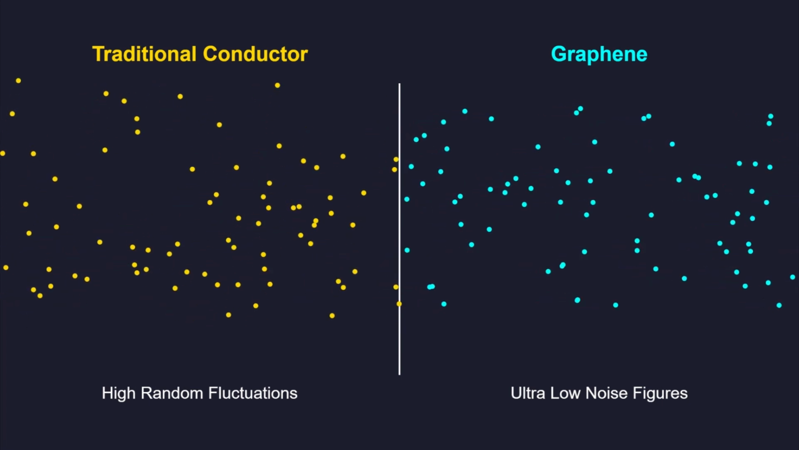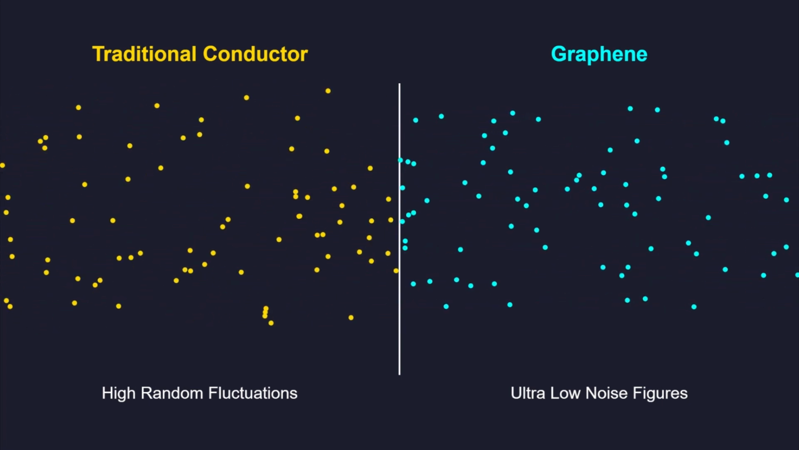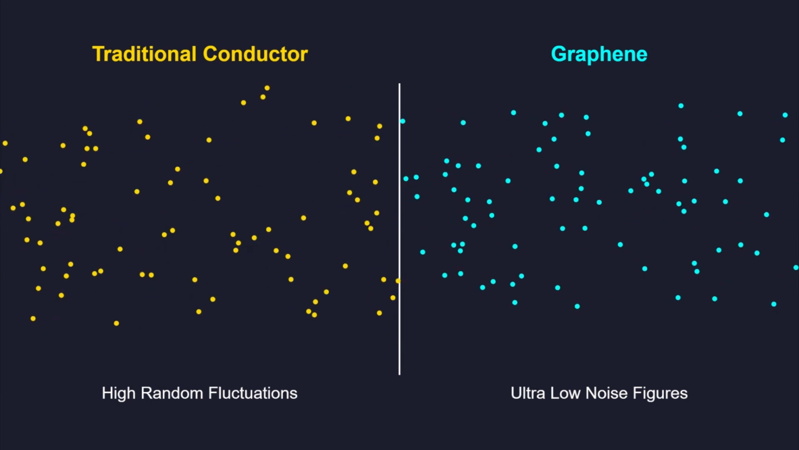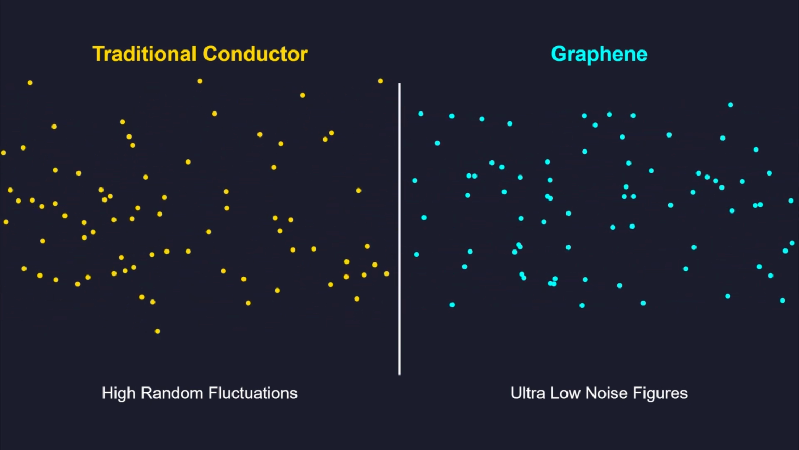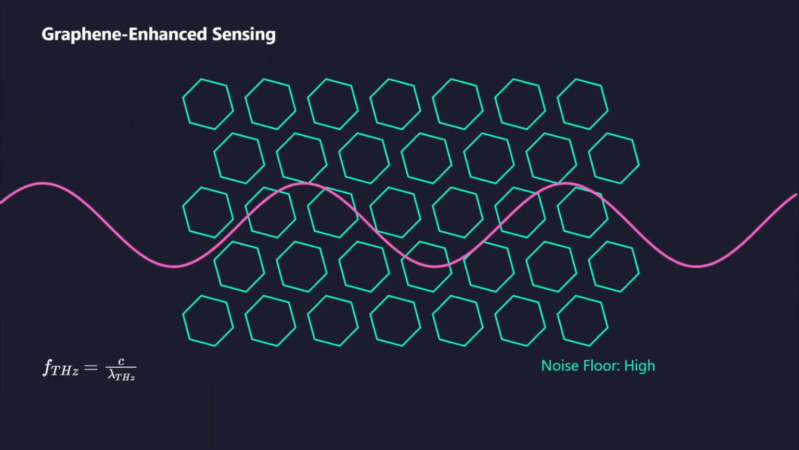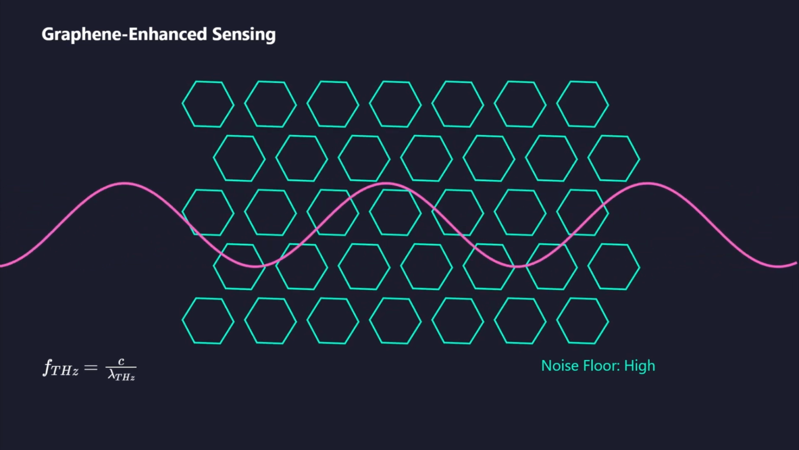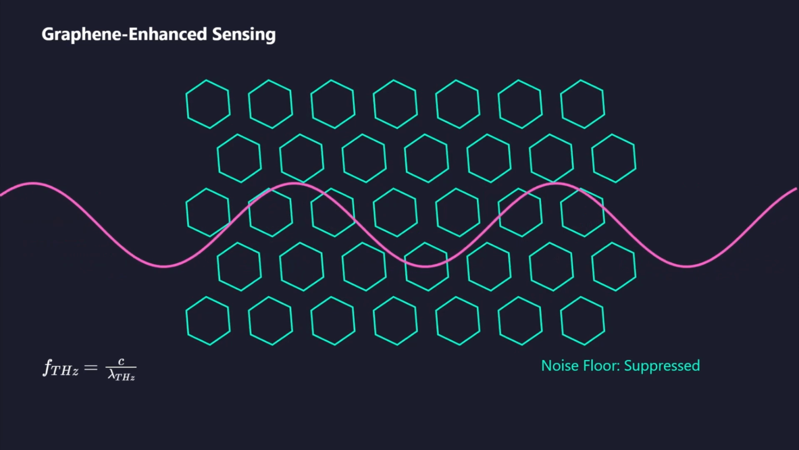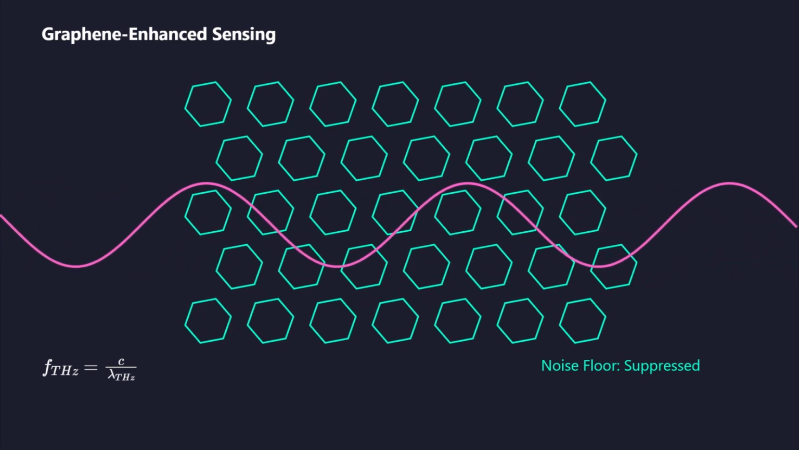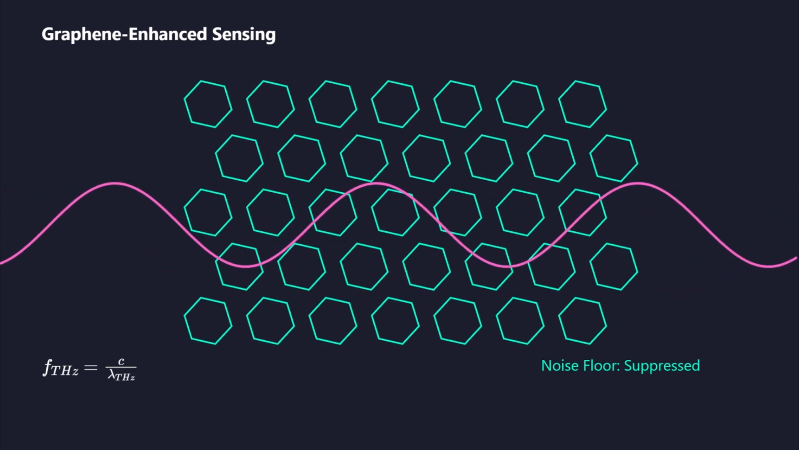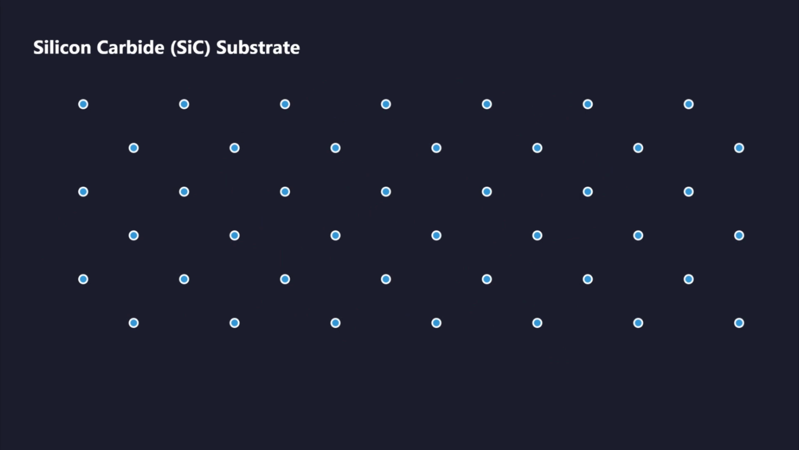Noise performance is another area where graphene shines. Because electrons do not scatter, there are fewer random fluctuations in the current, leading to ultra-low noise figures in amplifiers. This makes graphene ideal for deep space communications and sensitive radio telescopes. Detecting weak signals at terahertz frequencies requires the absolute minimum of internal device noise.